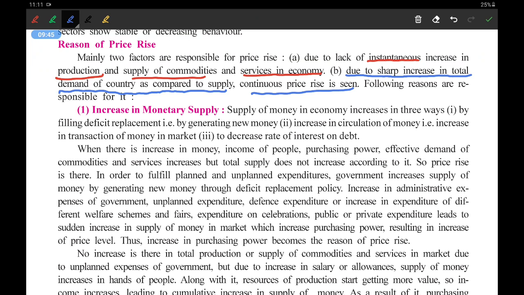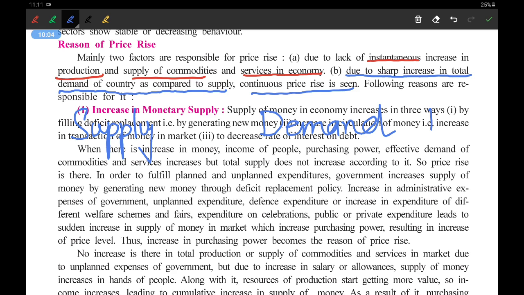Now you need to remember this particular simple rule of economics, which is called the demand supply rule. Okay, this is demand and this is supply.